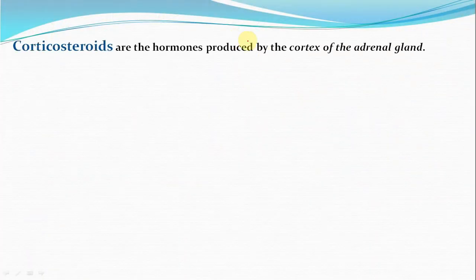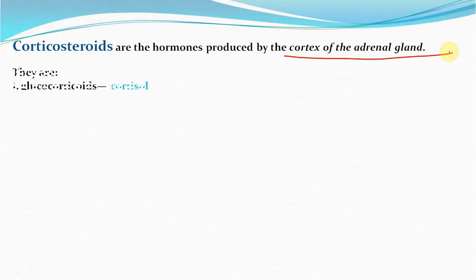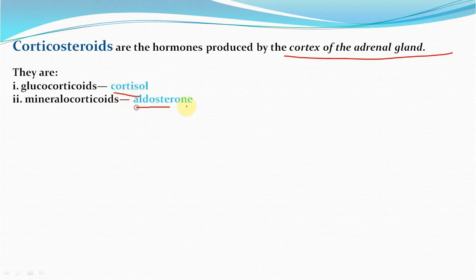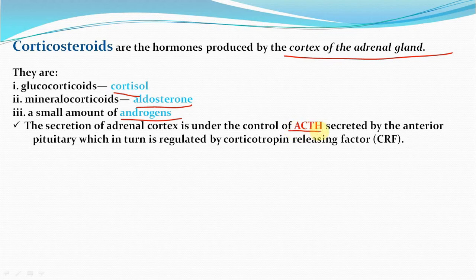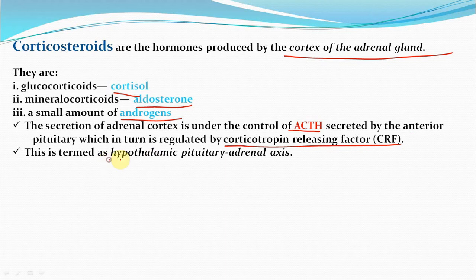Corticosteroids are the hormones produced by cortex of adrenal gland. They are glucocorticoids, cortisol, mineralocorticoids, aldosterone, and a small amount of androgens. The secretion of adrenal cortex is under the control of ACTH, which is secreted by anterior pituitary, which in turn is regulated by corticotropin releasing factor. This is termed as hypothalamic pituitary adrenal axis.